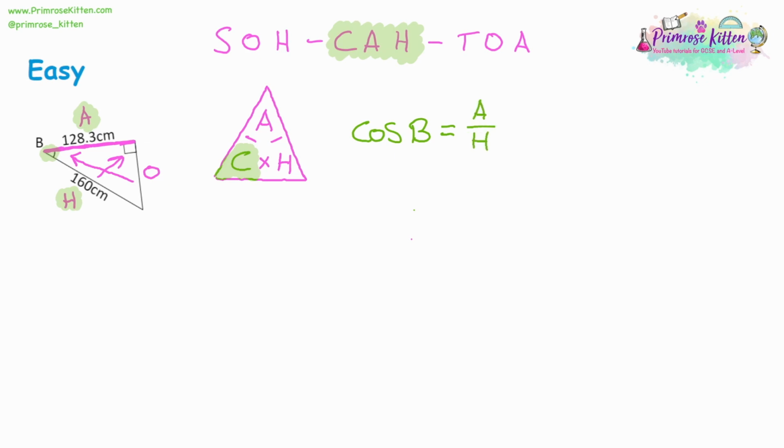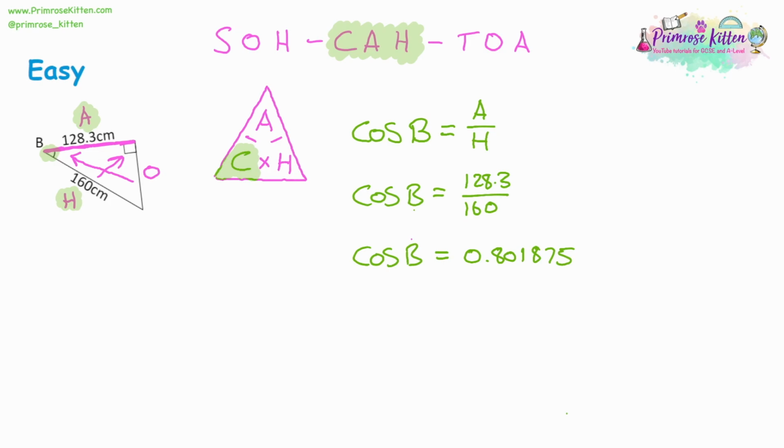And so we can substitute into this. So A is 128.3, H is 160, and so we can do that division, which means that cos of the angle B is equal to 128.3 divided by 160, which gives us 0.80175. Now that looks very odd for an angle, and we haven't actually found the angle B. We've found the cos of B.